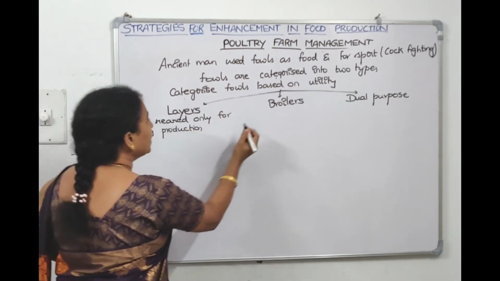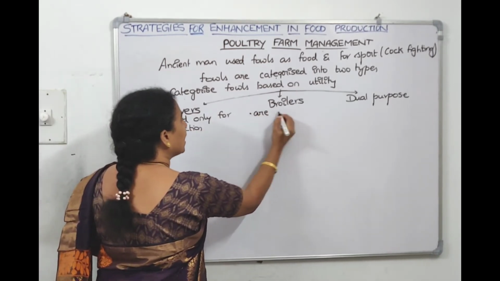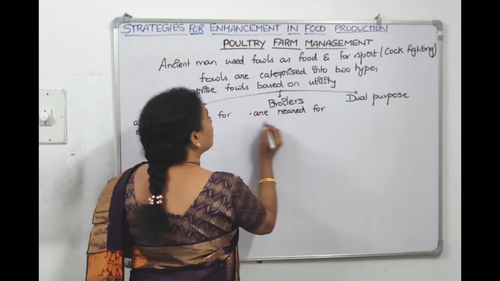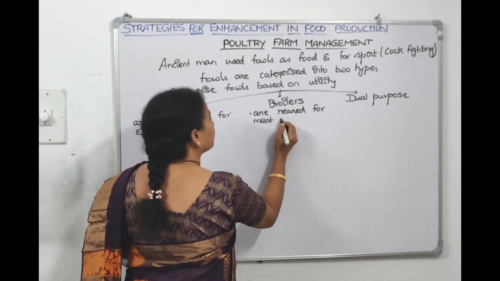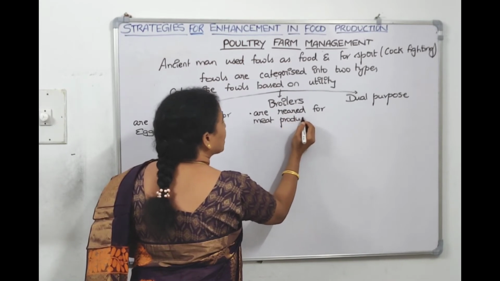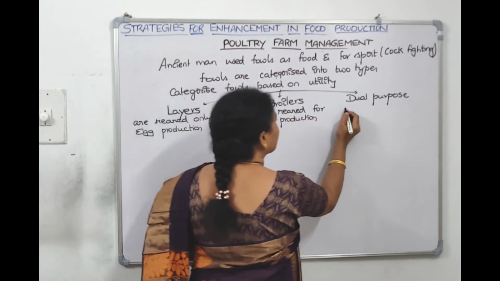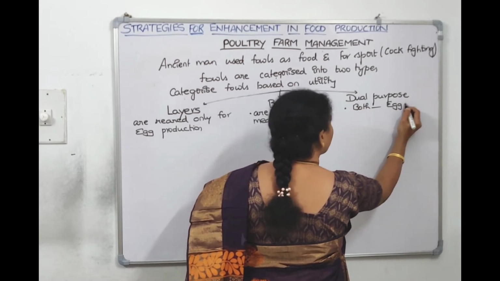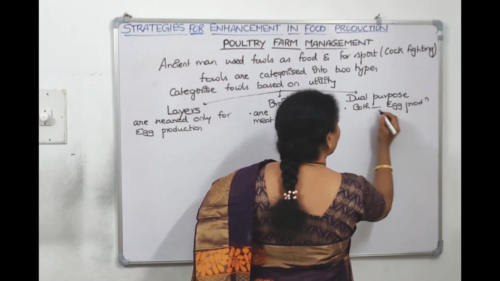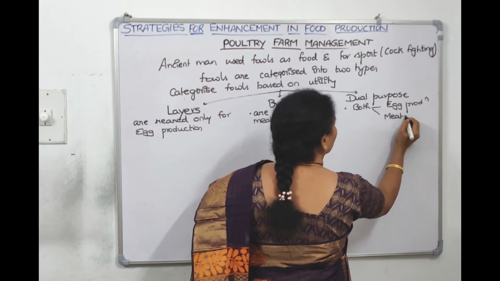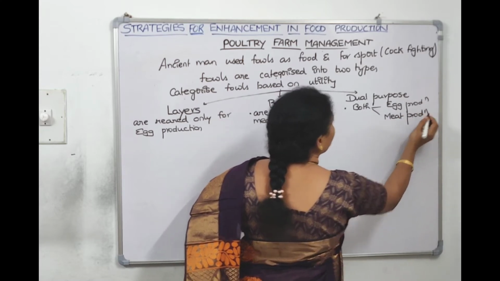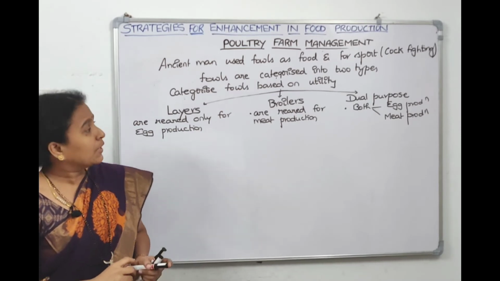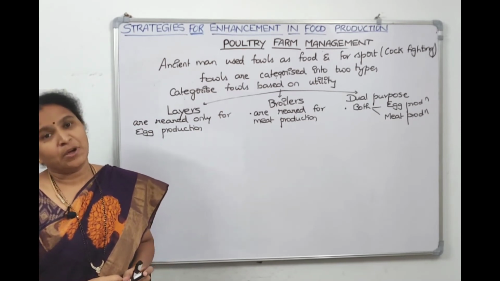Whereas broilers are reared for meat production. Whereas when we come to dual purpose, it's for both. Both means for egg production also and for meat production also. Now again, we have to list down the examples. We'll give some examples for layers, broilers and dual purpose.